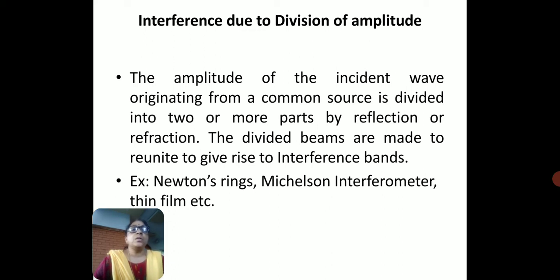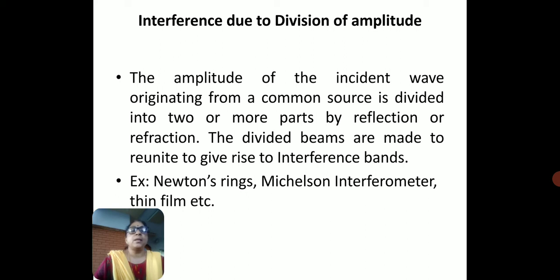Now, let us see the interference due to division of amplitude. The amplitude of the incident wave originating from a common source is divided into two or more parts by reflection or refraction, and the divided beams are made to reunite and superimpose to give rise to interference bands.